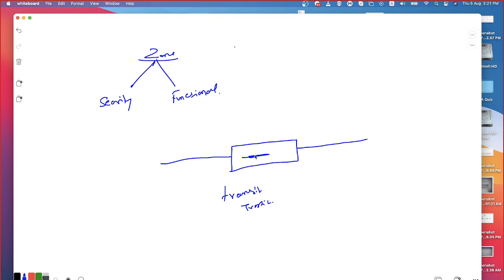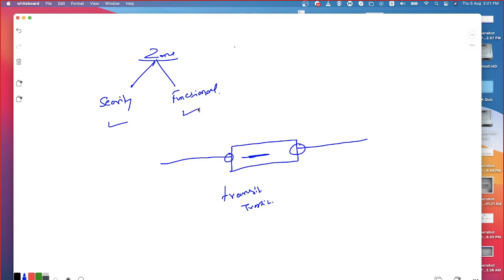So that transit traffic is going to be inspected by the policy or the configuration whatever you have done on the firewall. So you have to keep the interfaces on the security zone which requires that kind of inspection or screening or filtering, whatever you call it. So security zone is the zone where we are expecting the transit traffic to be received and forwarded, on which the filtering has to happen. Clear? Okay. That is security zone.